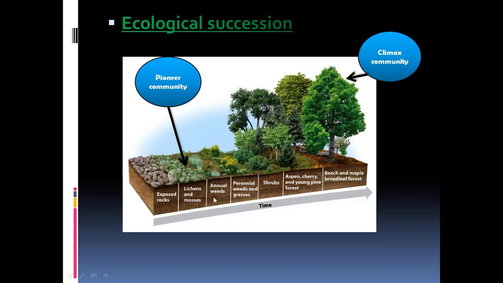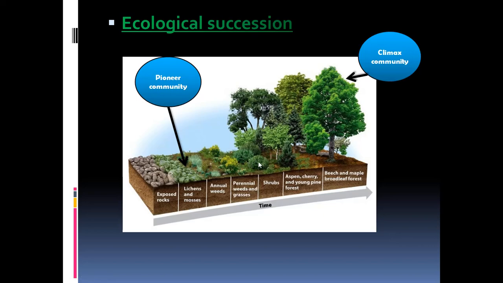And then what happens, when the fine soil is formed and some amount of these lichens and mosses die and their bodies start decomposing, nitrogenous compounds and organic matter will be again released, minerals will be released into the soil, and soil becomes a little more fertile, and now it can support the reeds and grasses, and then small herbs grow. So like this, gradually the succession starts, ecological succession starts. So perennial weeds grow, grasses grow, and they further make the soil more fertile. And then shrubs start growing. Shrubs are the bushy, woody plants, okay?